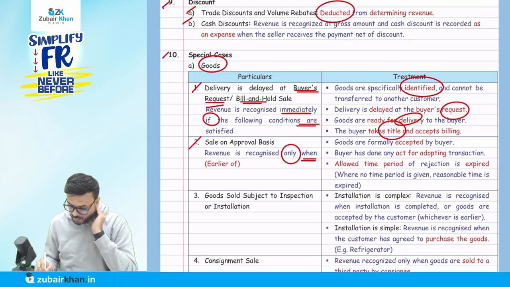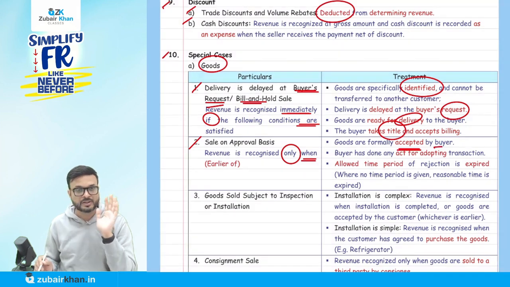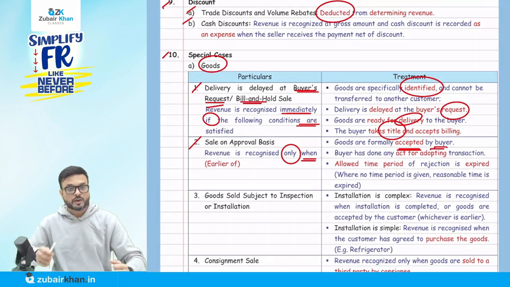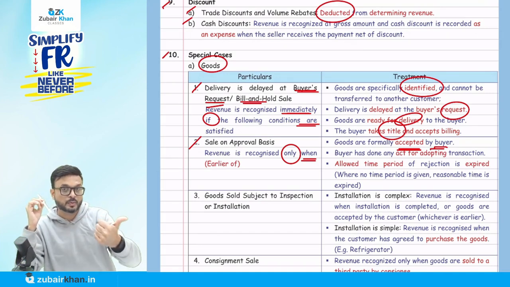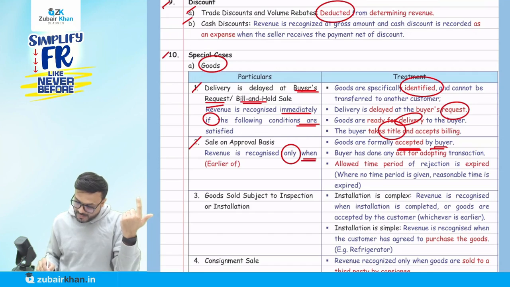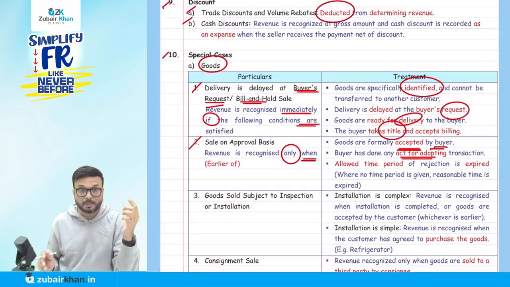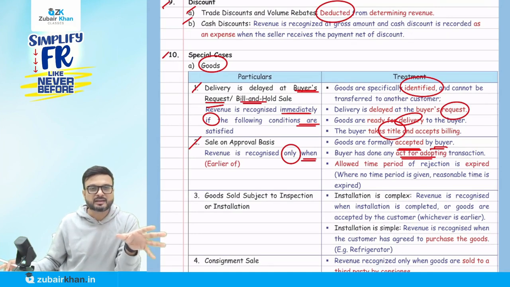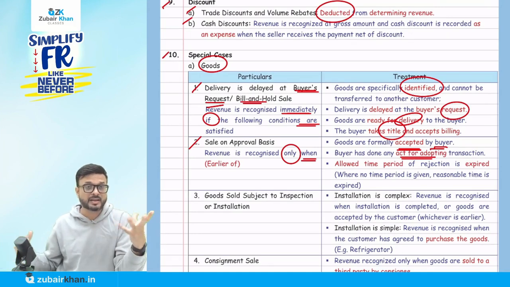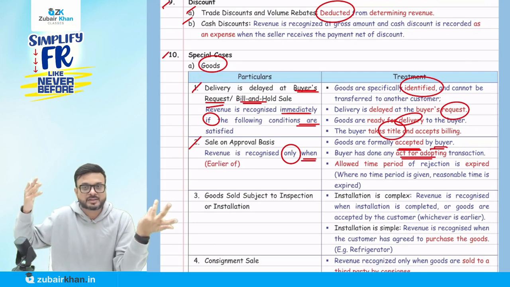goods are formally accepted by whom? The buyer. It means I sold you certain goods. You give me a call, yes sir, I like this product, I want to purchase it. Then it is a sale because you have given approval to me. Or the buyer has done any act of adopting, behaving as if the goods are his own, so you are using it. Now you're behaving like it's your goods, so I will consider you have purchased the goods.